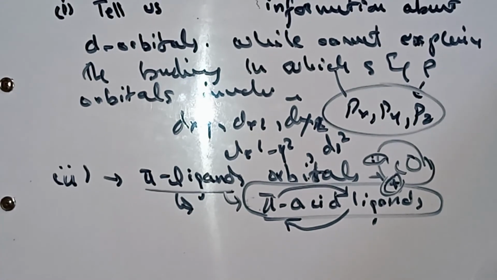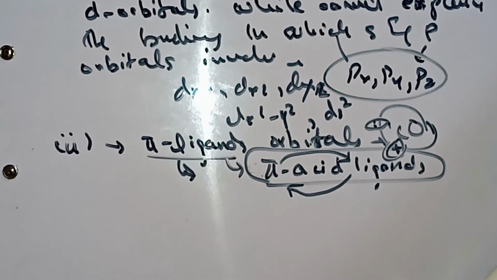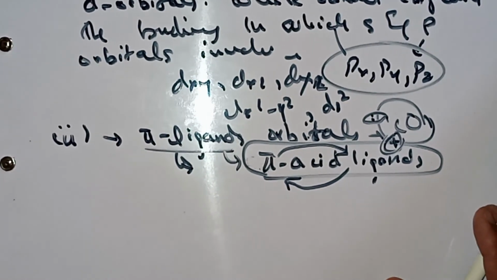The third limitation, next limitation of crystal field theory is, let's take position, correct position of the camera.